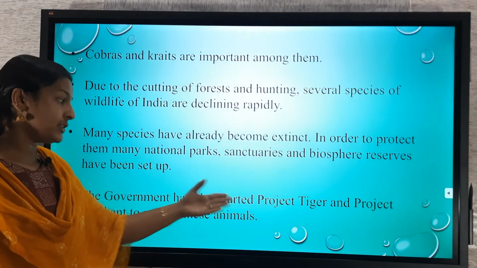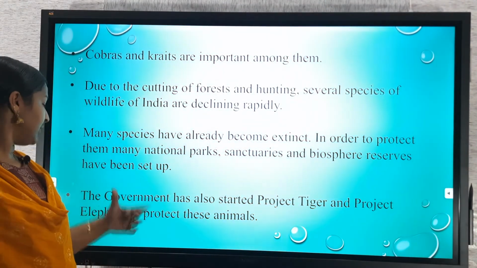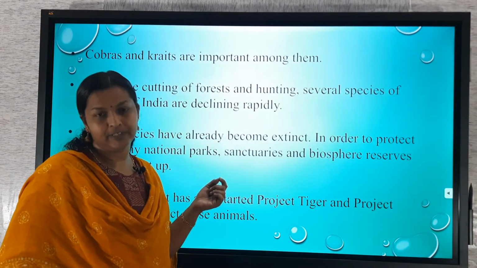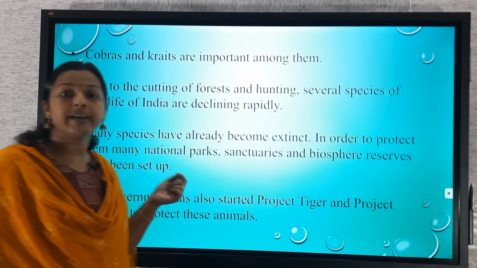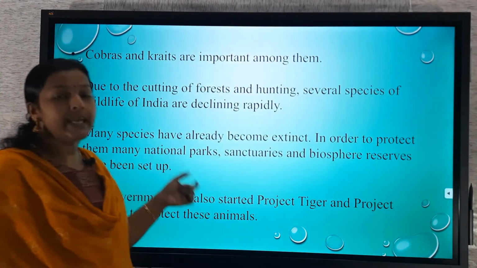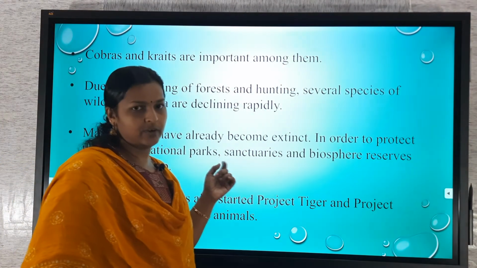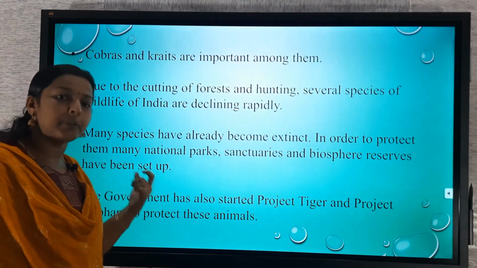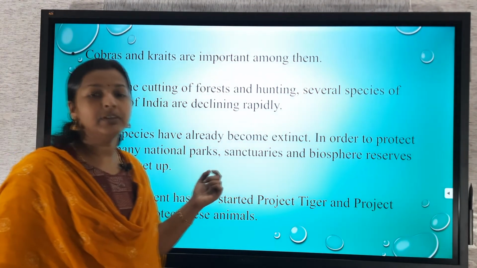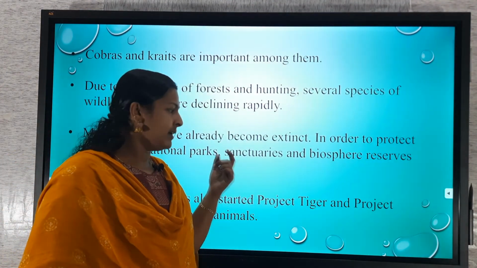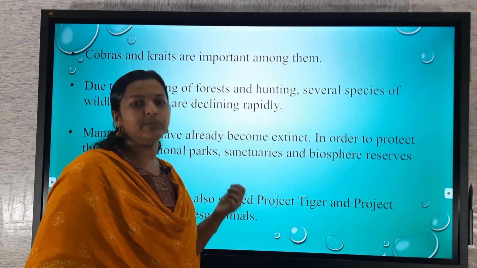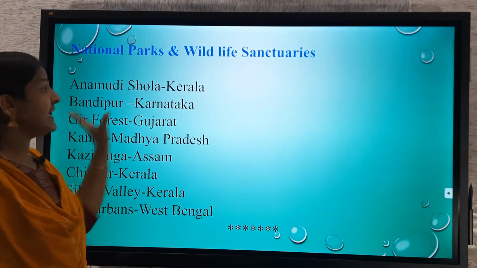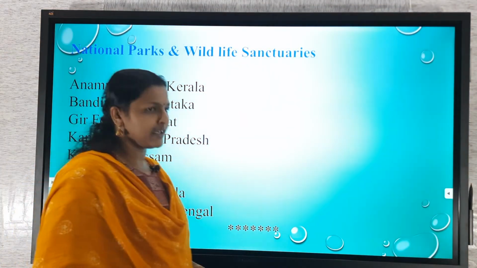First one, Project Tiger, Project Elephant, and Project Rhino is also there. The one-horned rhino in Kaziranga National Park in Assam we can see. Project Tiger, Project Elephant and Project Rhino are examples of different projects or schemes introduced by the government.